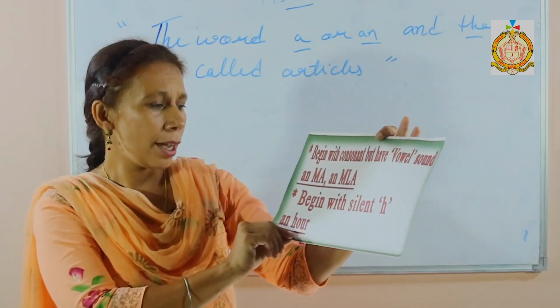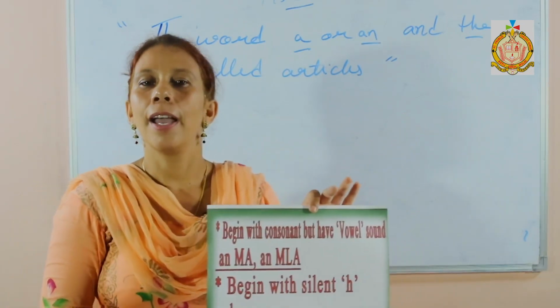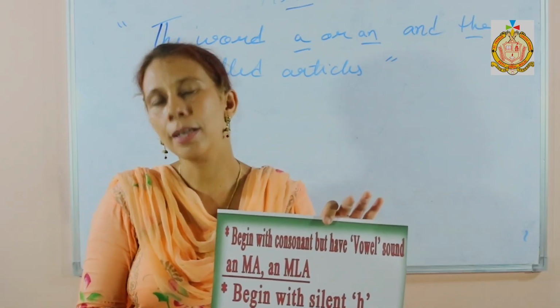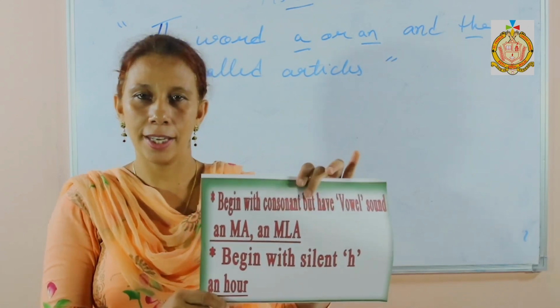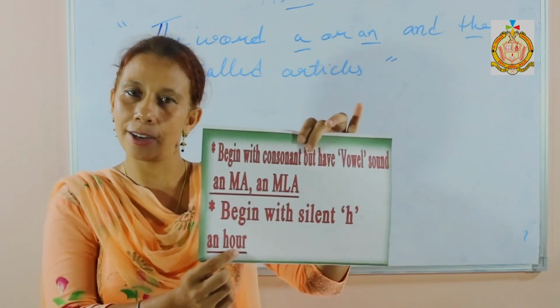The third use is with words that begin with a silent H. An is also used with words that start with a silent H, and R. Here H is silent, and R.